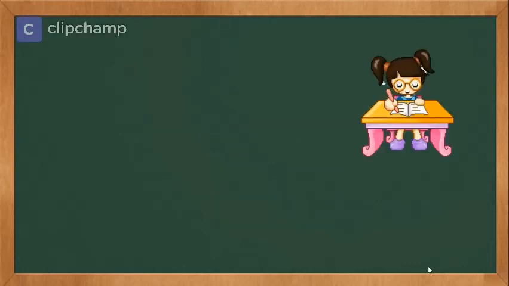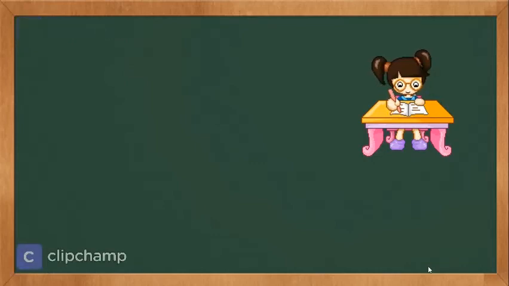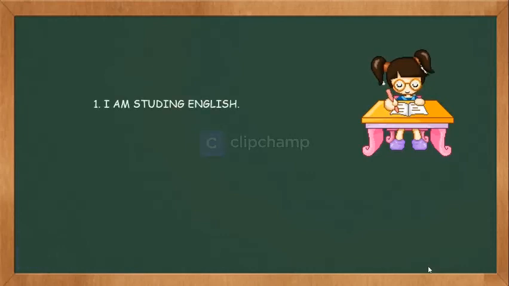Now, it's time to put everything you have learned into practice. Let's do some exercises together. I am studying English. What is the mistake here? Exactly. The verb to be is in present. We need to change it to past tense, so the answer would be: I was studying English.